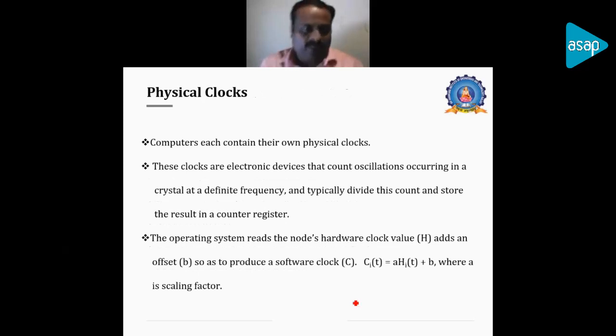When you talk about the physical clock, computers contain their own physical clocks, and the working of the clocks is like this: it is an electronic device that counts oscillations occurring in a crystal at a definite frequency, and they divide the count and store the result in a counter. So that's the way the physical clock commonly works.